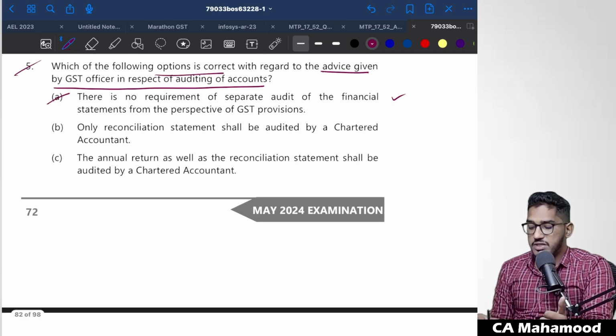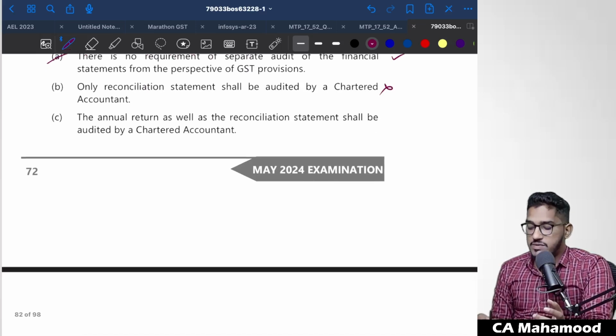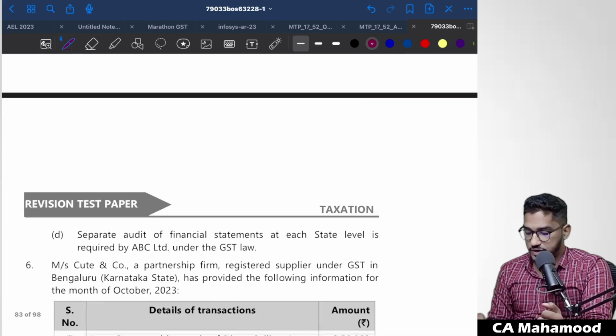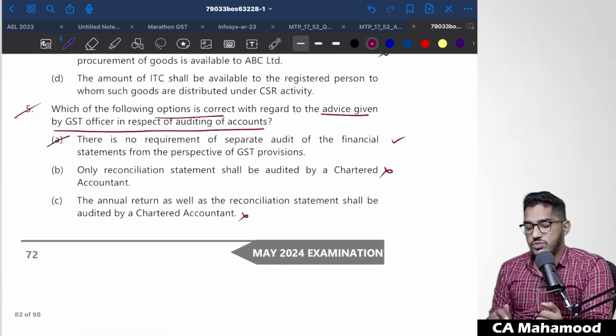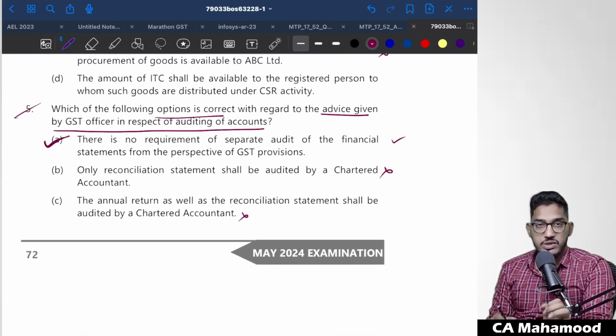Only the reconciliation statement shall be audited by a chartered accountant. No, even the reconciliation statement is not required to be certified by a chartered accountant. You can submit a self-certified reconciliation statement. The annual return as well as the reconciliation statement shall be audited by a chartered accountant. No, not required. Next one, separate audit of the financial statements at each state level is required by ABC Limited under GST law. No, no such separate audit requirements are there under GST law. So the correct option is going to be option number A.